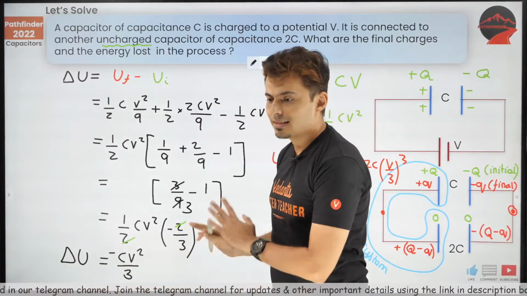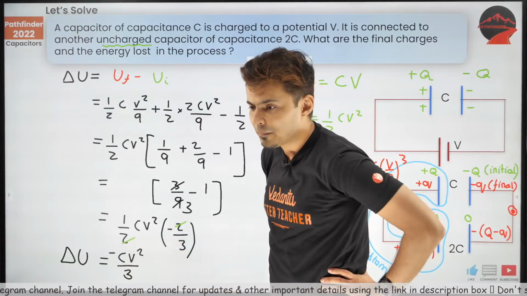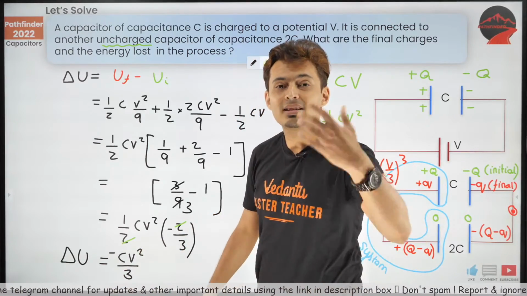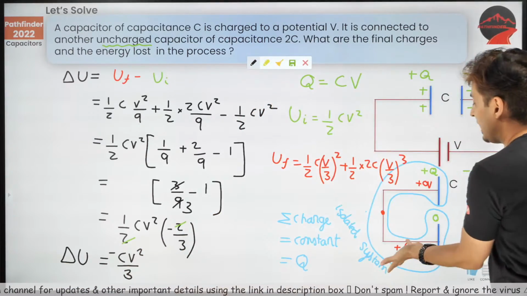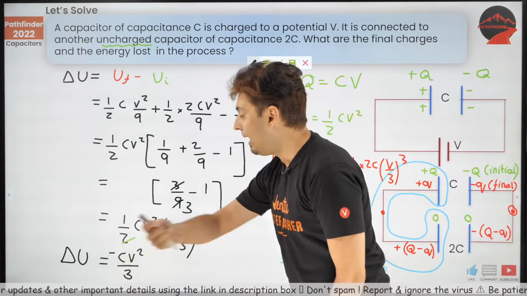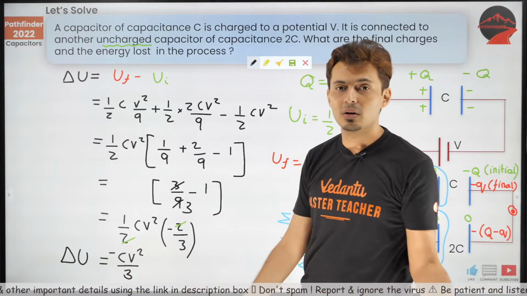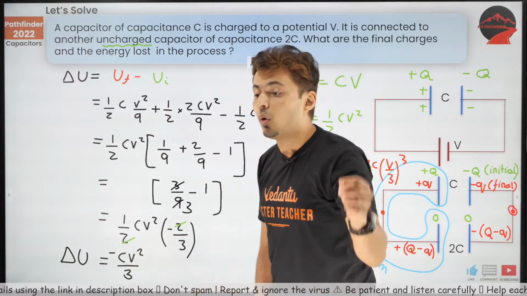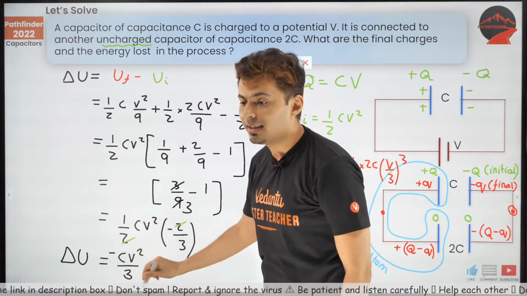Guys, once this is done, tell me one thing. What is the work done by battery? Guys, there is no battery over here. If there is no battery over here, work done by battery is 0. This delta U is negative. What does it tell?